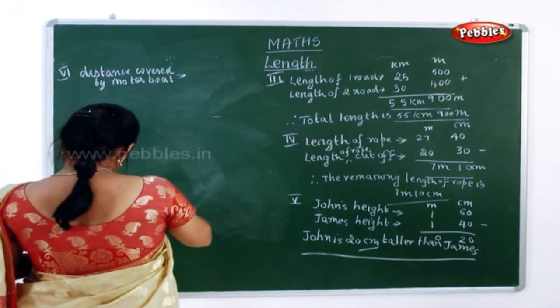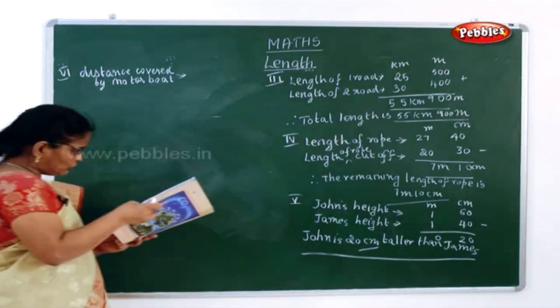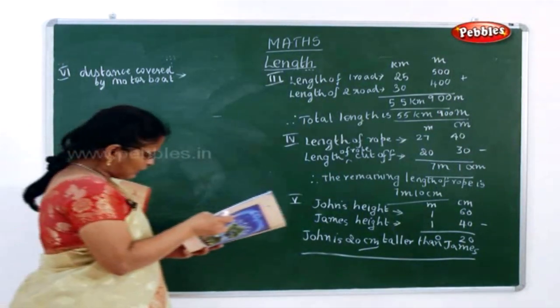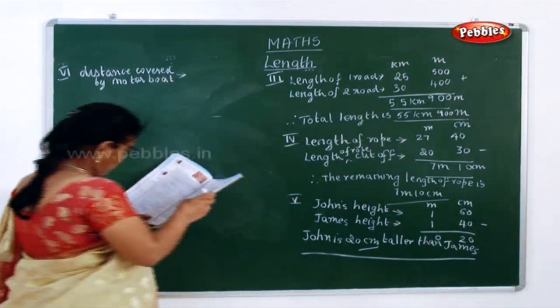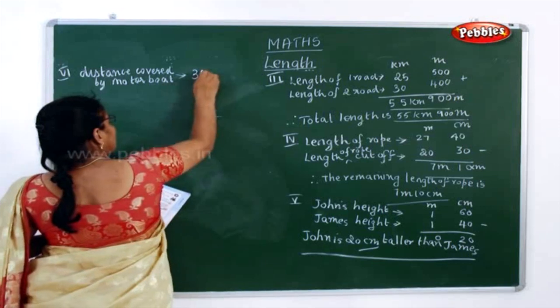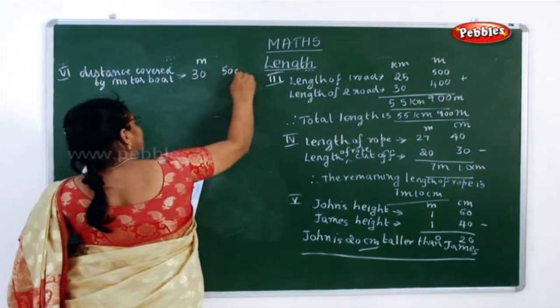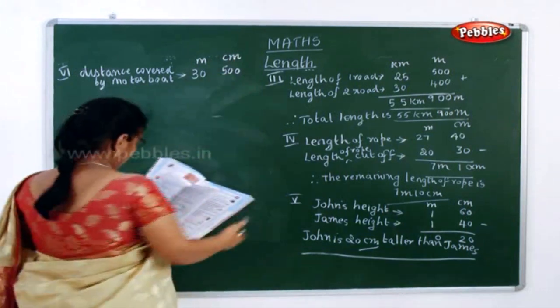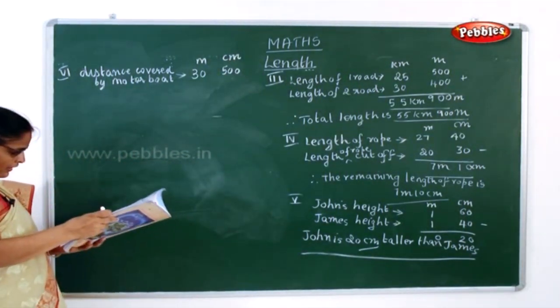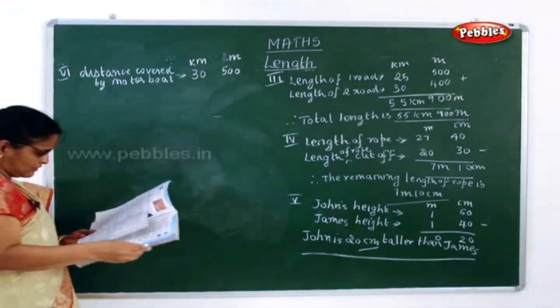I think the motor boat is a little bigger. So you can write immediately the motor boat has covered 30 kilometer and 500 meter. I'm sorry, it is 30 kilometer and 500 meter.